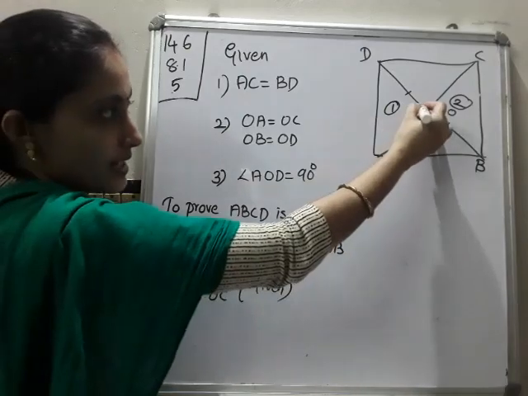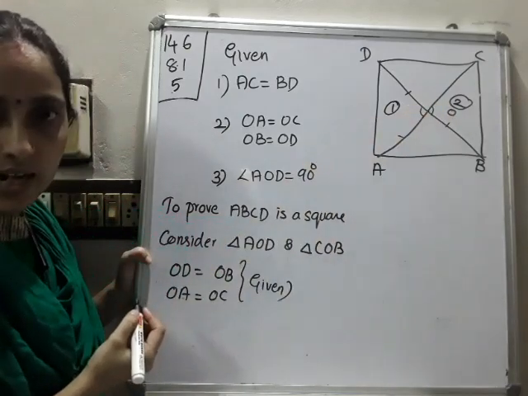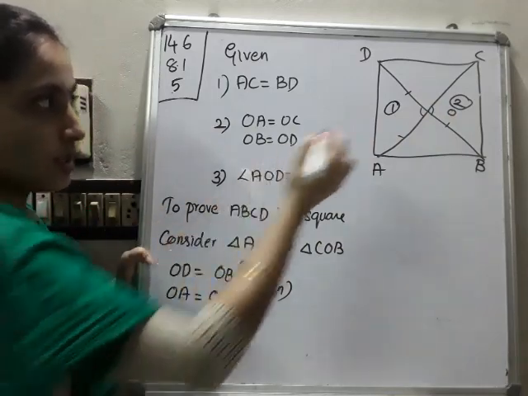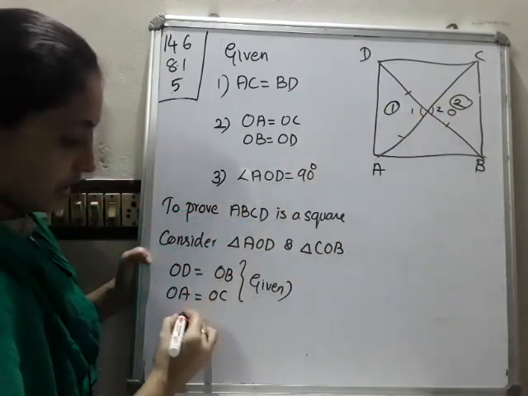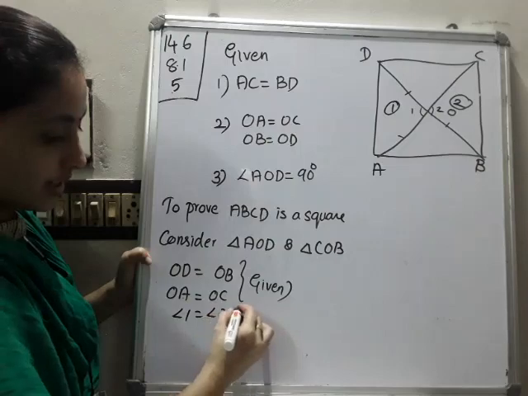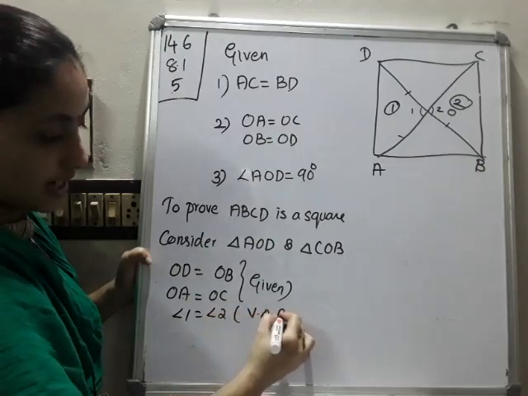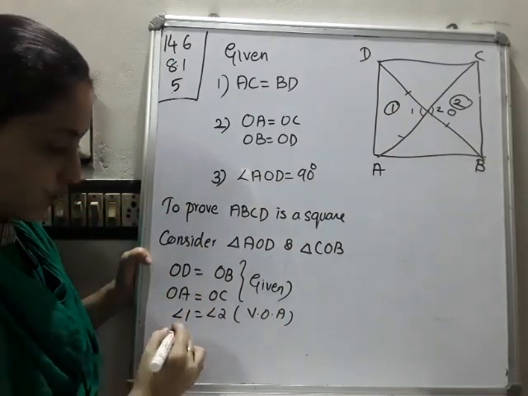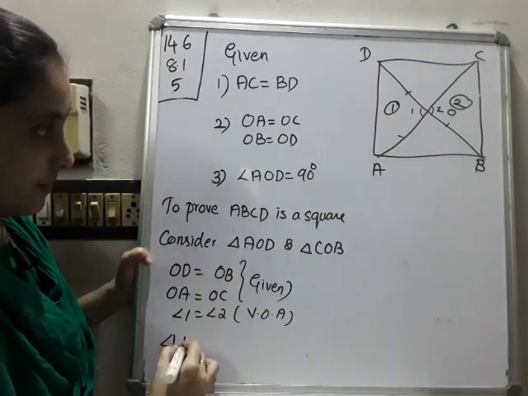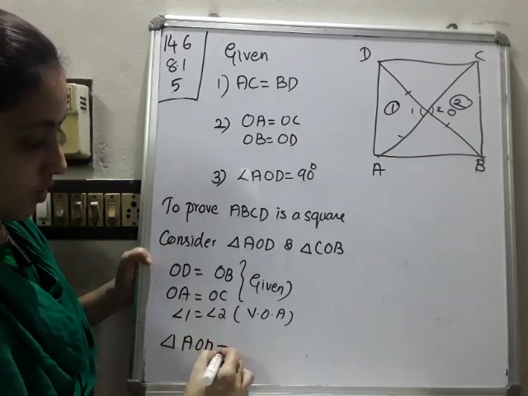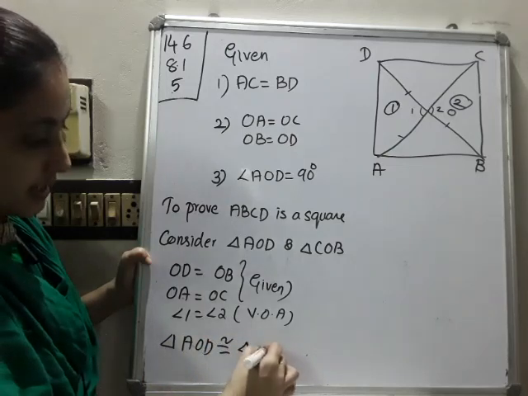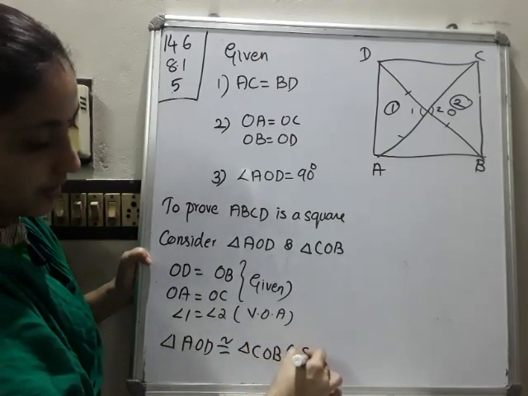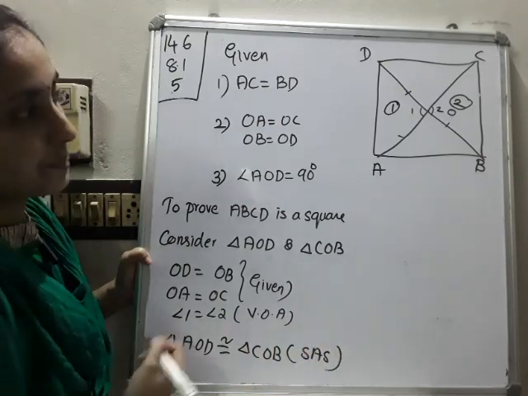Also this angle and this angle are vertically opposite angles. X form, they are equal. So I'll mark angle 1, angle 2. You can write angle 1 is equal to angle 2. Reason: vertically opposite angles are equal. So side, angle, side. Which rule? SAS rule. We can write triangle AOD is congruent to triangle COB by SAS rule.